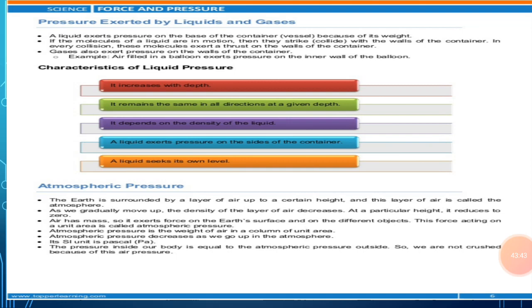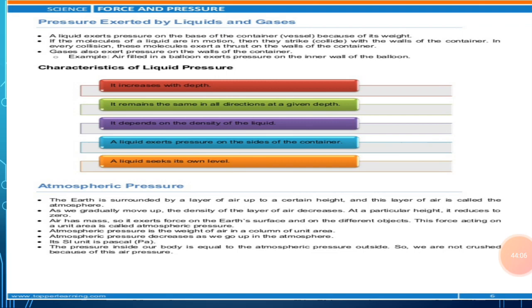And the depth of the water near tube C is greatest, so the water comes out of tube C with greatest pressure and goes farthest from the vessel. This means that as the depth of the water increases from A, B to C, the pressure of water gradually increases. So the pressure in a liquid increases with depth.